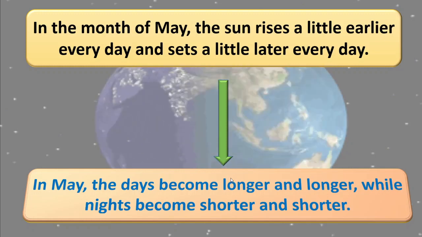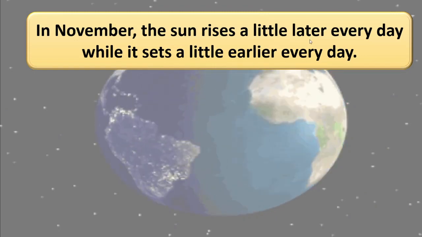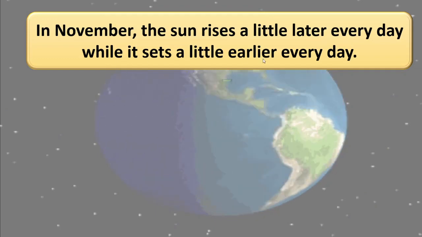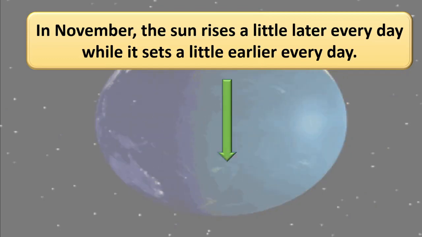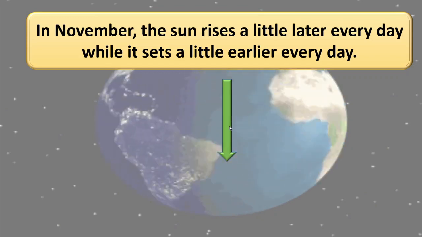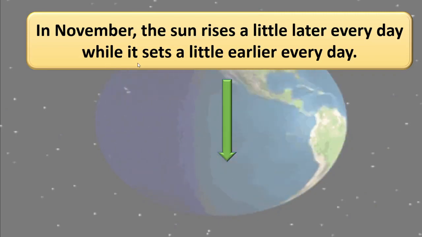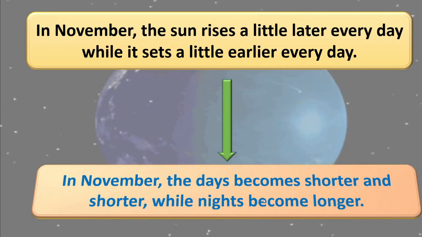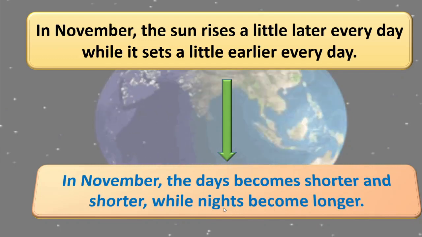Got this? And vice versa, in the November month, the sun rises a little late every day while it sets a little earlier every day. We saw this, correct? By the help of the table, isn't it? And what it means? It rises a little later and it sets a little early. The meaning is, in November, the days become shorter and shorter while nights become longer. Got this?